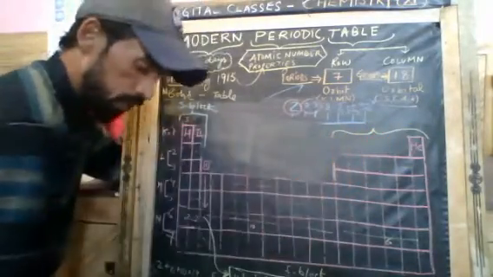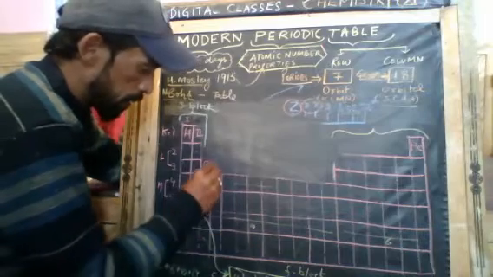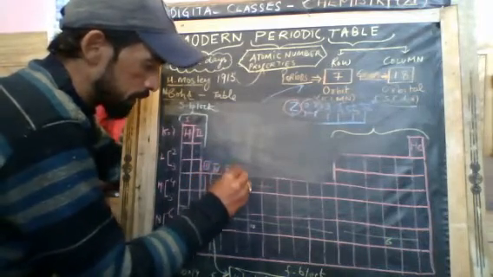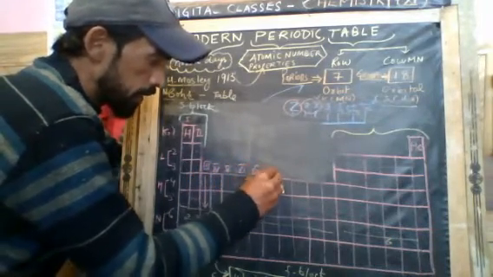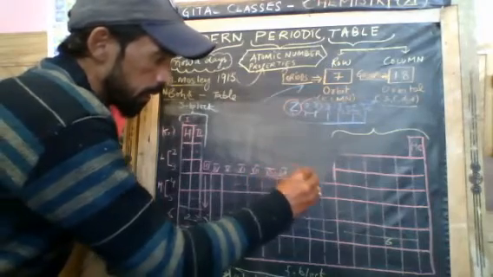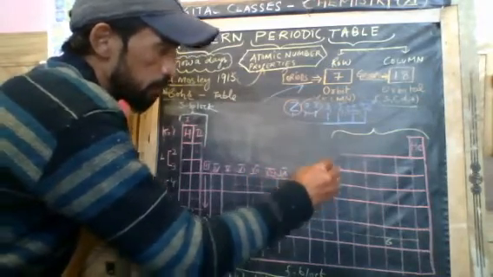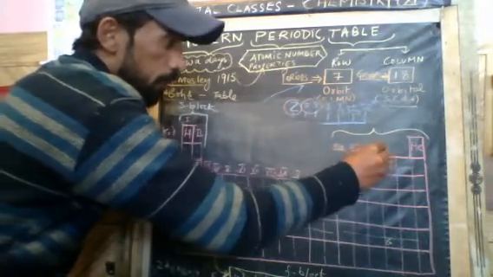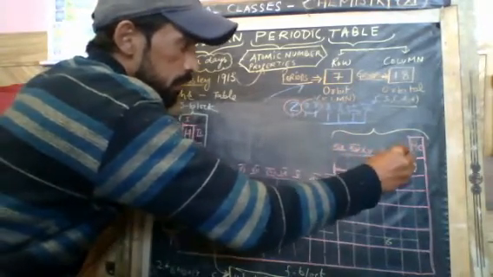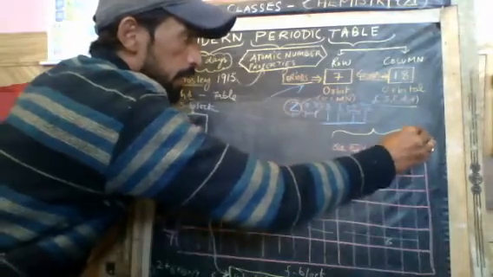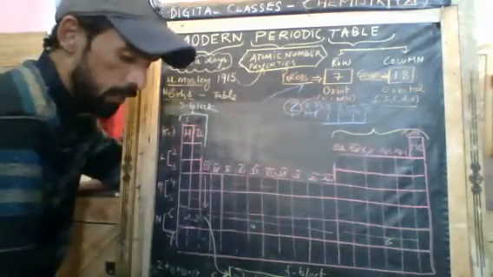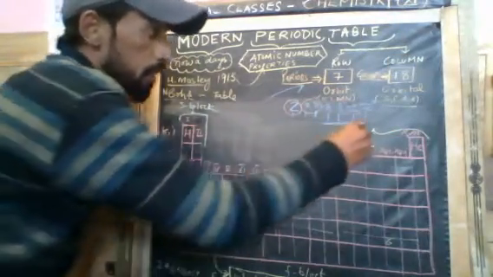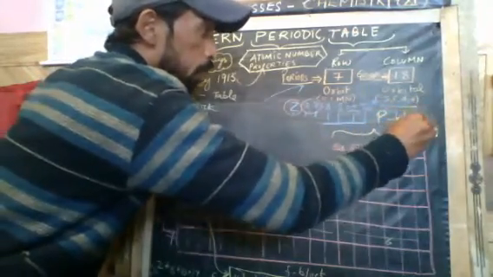Let me give the numbers 13, 14, in Roman you have to write, then 15, 16, 17, and 18. Group 18 is noble gas, inert gas, zero group. So these are known as P block.